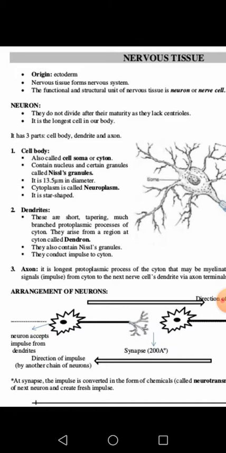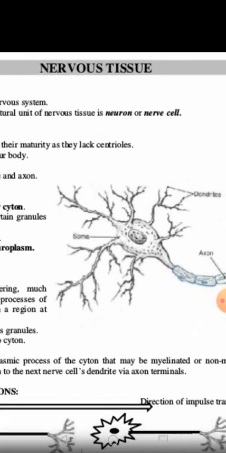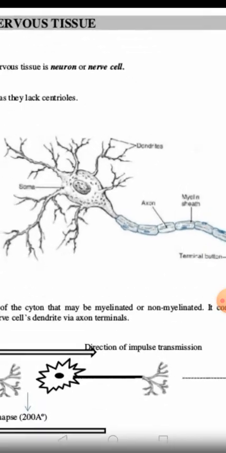We can see that in the dendrites or dendrons, Nissl's granules are also present. I want to talk about the function of dendrites or dendrons. They basically receive the stimulus in the form of chemical impulses and pass these impulses to the cyton or cell body. So the main function of a dendrite is to receive nerve impulses in the form of chemical impulses.